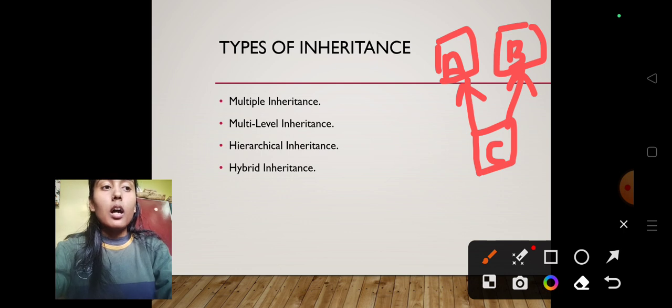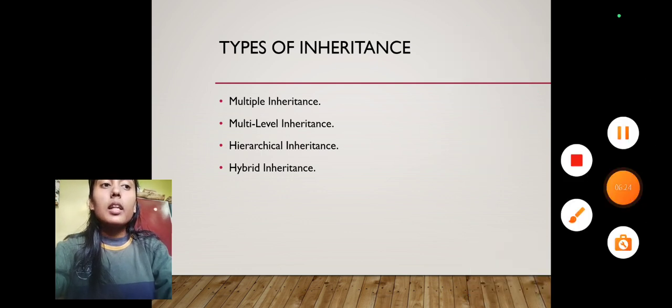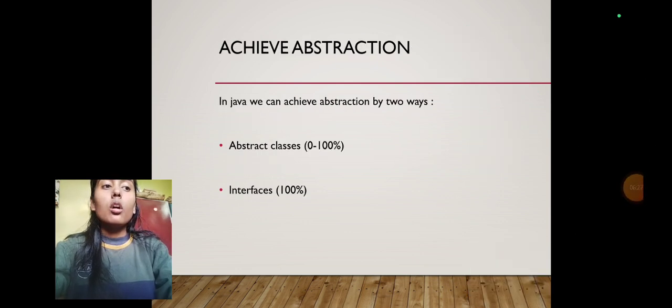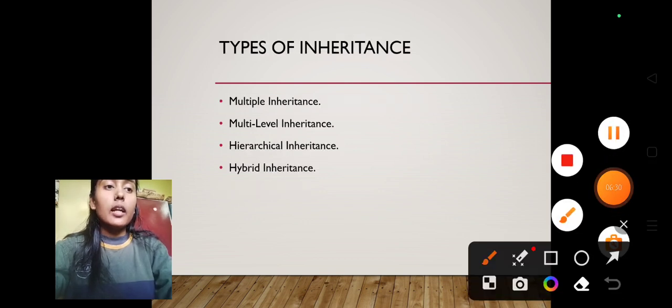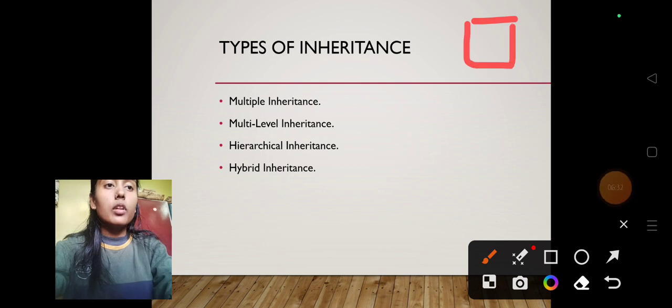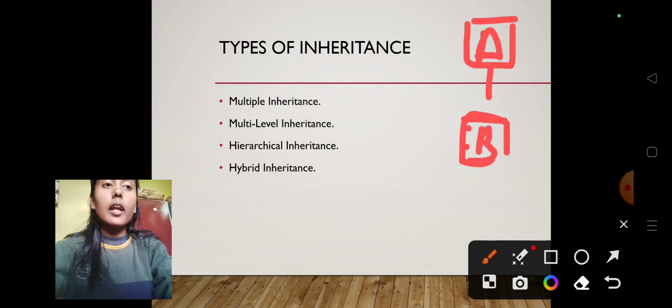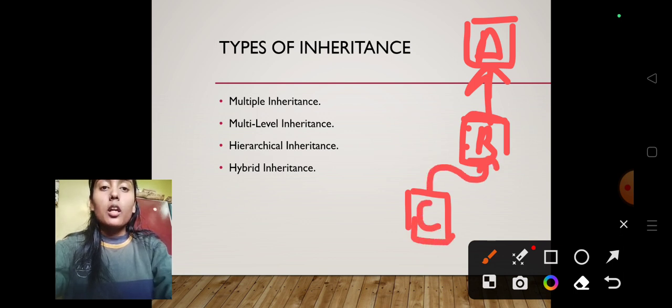Our next inheritance is multi-level inheritance. Multi-level inheritance is like we have one base class A, and B is the derived class which has the properties of A, and we have again a class C that has the properties of B. So this B is also known as the intermediary class.